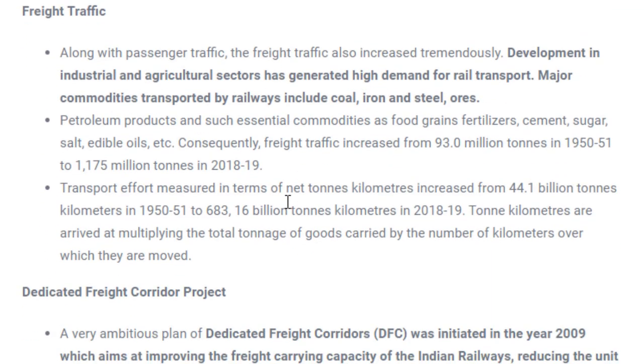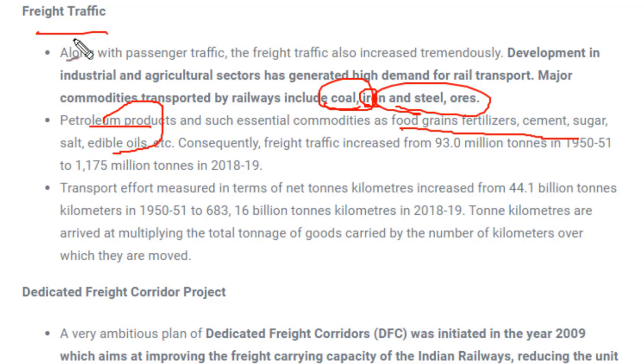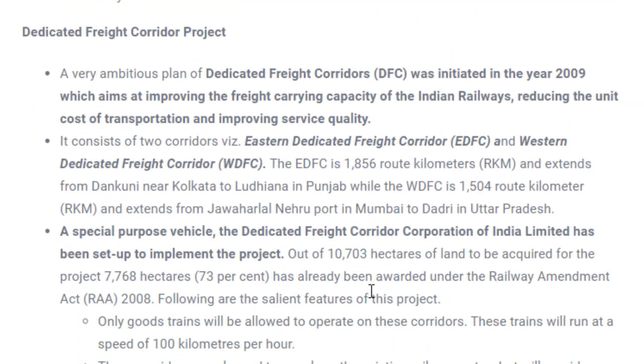Now freight traffic again means the transportation of goods or raw materials from one place to another. So railways are used for transporting these kinds of goods. What are those goods? These include coal, iron, steel, ores. Fine. And apart from this, petroleum products, meaning products made from petroleum, and food grain, fertilizer, cement, sugar, salt, edibles also come under freight, and they are transported from one place to another using the railway transportation system.